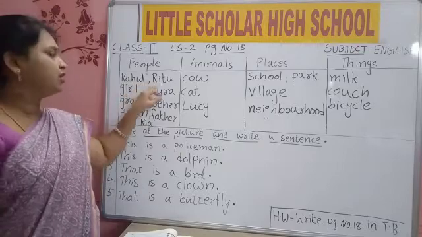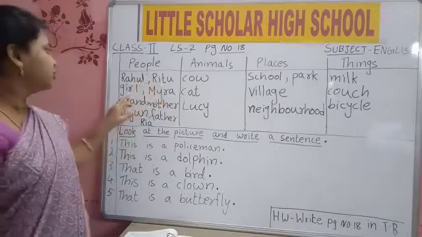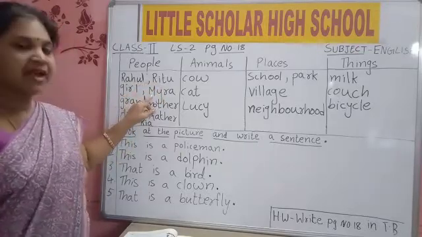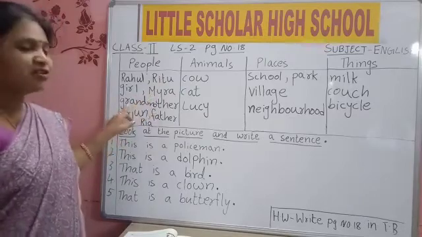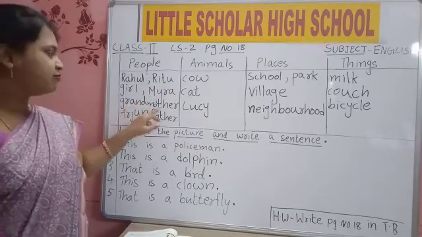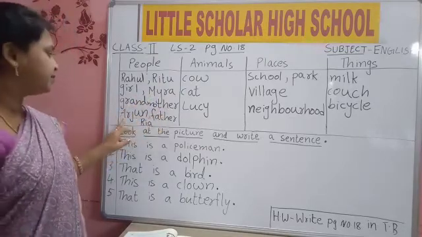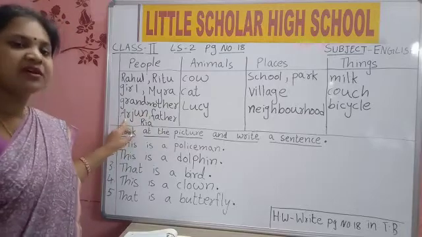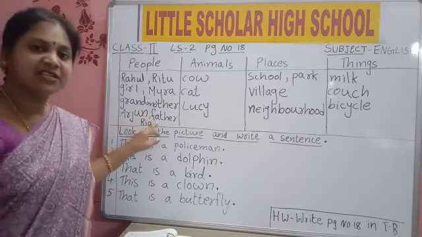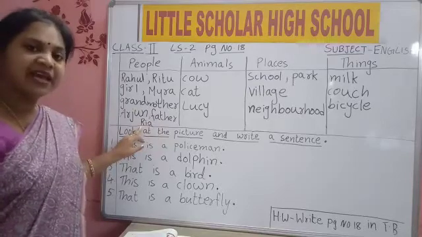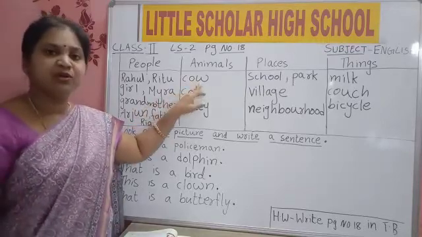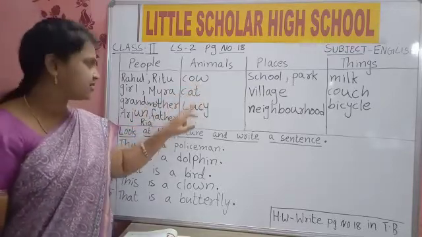R-A-H-U-L, Rahul. R-I-T-U, Ritu. G-I-R-L, girl. M-Y-R-A, Myra. G-R-A-N-D, grand. M-O-T-H-E-R, mother, grandmother. A-R-J-U-N, Arjun. F-A-T-H-E-R, father. R-I-A, Ria. C-O-W, cow. C-A-T, cat.